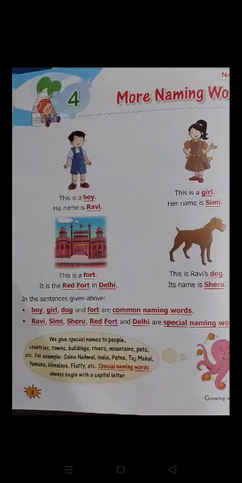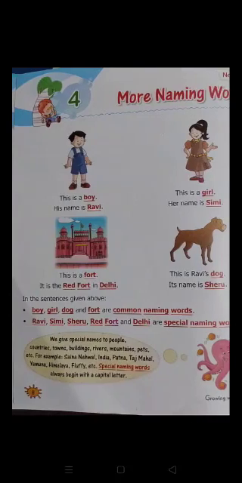Next, this is a fort. Children, we call it Kila in Hindi. It is the Red Fort in Delhi. Fort is a place. So, place is a naming word. Fort is a naming word.